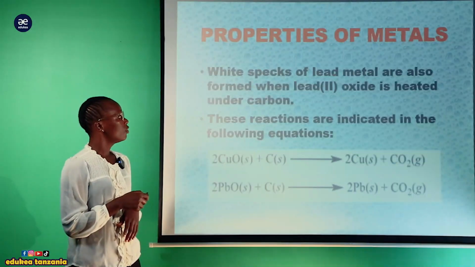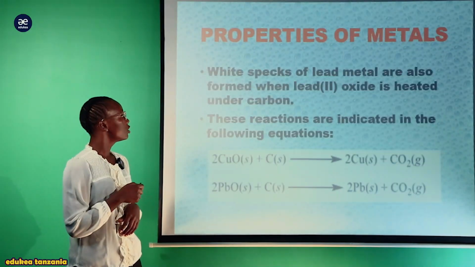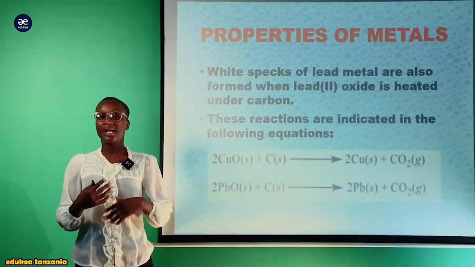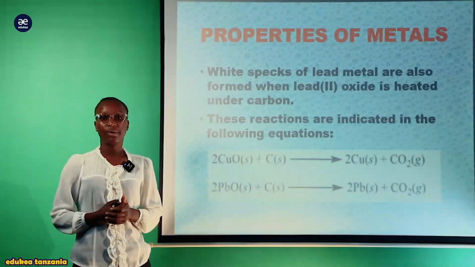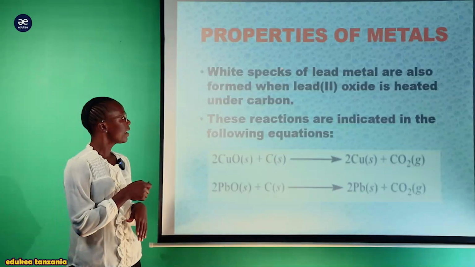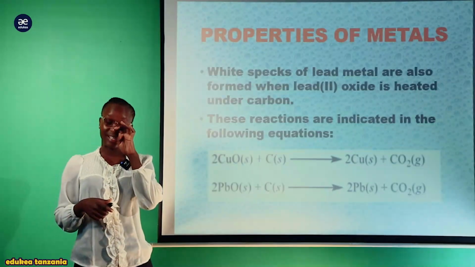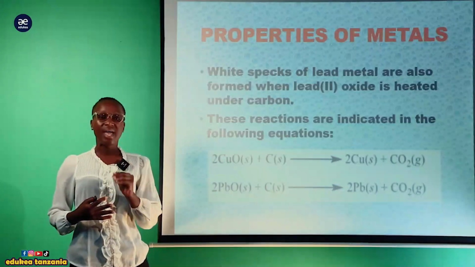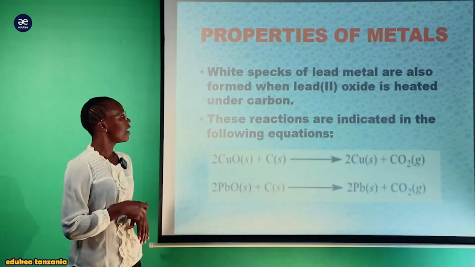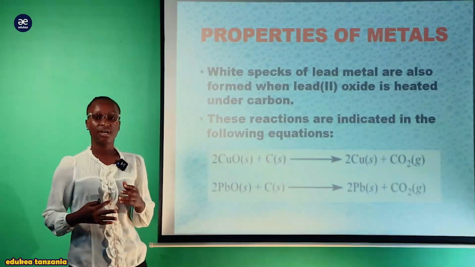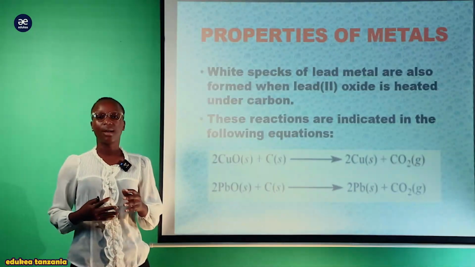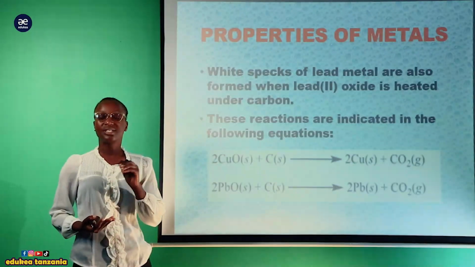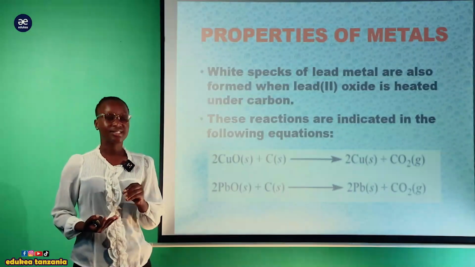White specks of lead metal are also formed when lead oxide is heated with carbon. Even when lead oxide is heated with carbon, these specks can be produced. So we are going to have lead metal after the oxide has been exposed to a heat source and carbon, which is a reducing agent.